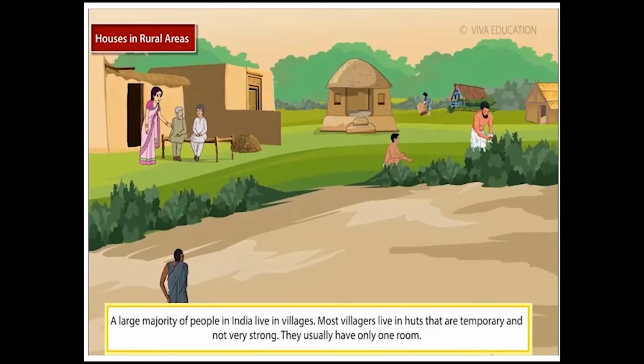And in rural areas, houses may not have electricity, proper drainage system, and sanitary conditions. But now, most of the people are educated and aware of the importance of proper sanitation. And state governments are also taking necessary steps to improve sanitation and to provide electricity to the backward areas.